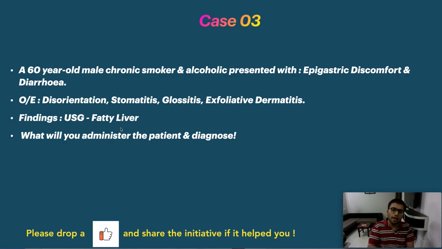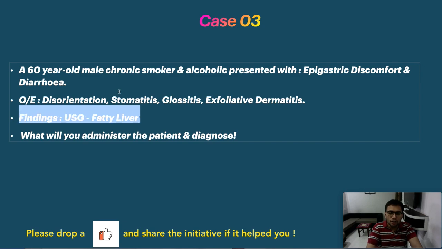Now you have been asked, at particularly first MBBS level, what will you administer to the patient and diagnose the condition. So again go to the vitamin side, figure out which hallmark lesion was present with diarrhea, dermatitis and maybe dementia or CNS findings. Now if you know this, you are done. You need not even worry about what this fatty liver is.